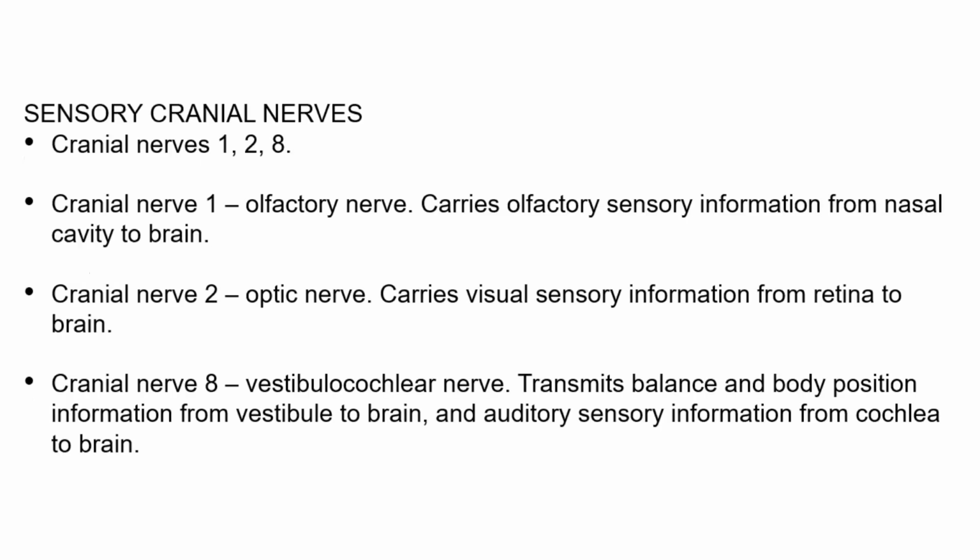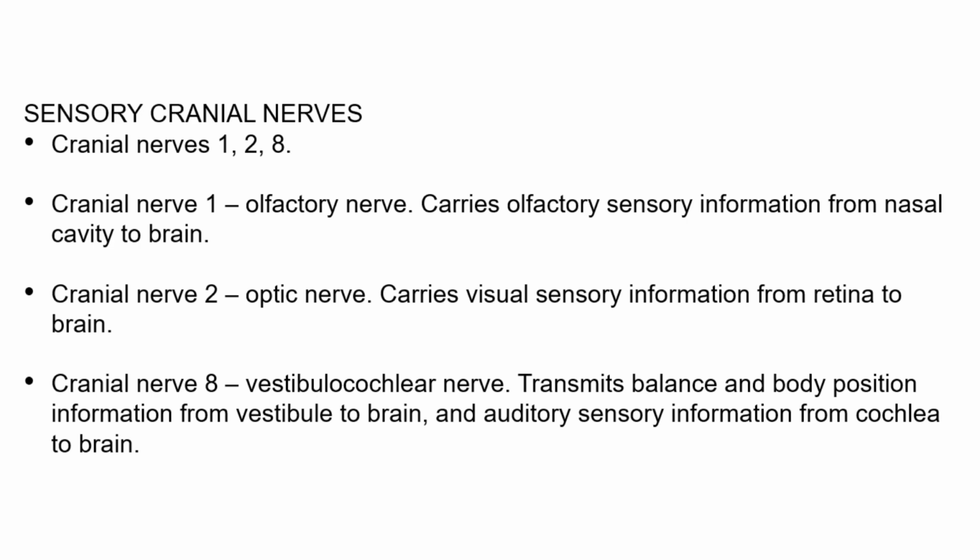Cranial nerves 1, 2, and 8 are the sensory cranial nerves. Cranial nerve 1 is the olfactory nerve, as it transmits olfactory sensory information from the nasal cavity to the brain. Cranial nerve 2 is the optic nerve, as it carries visual sensory information from the retina of the eye to the brain. And cranial nerve 8 is the vestibulocochlear nerve.